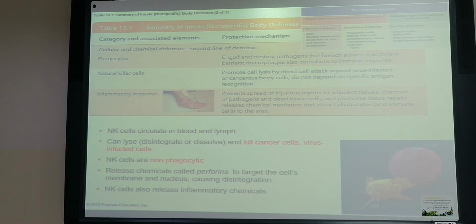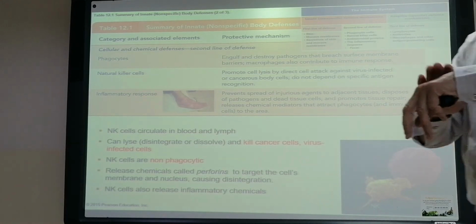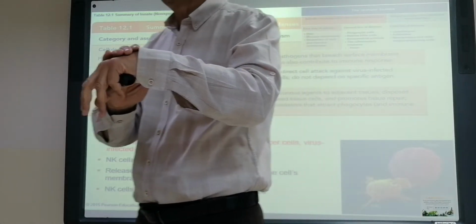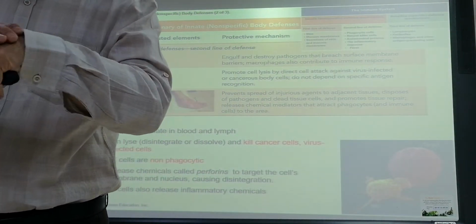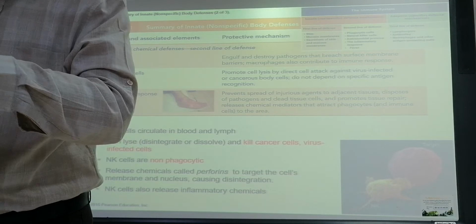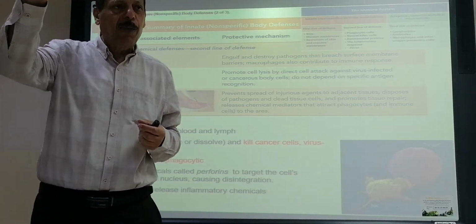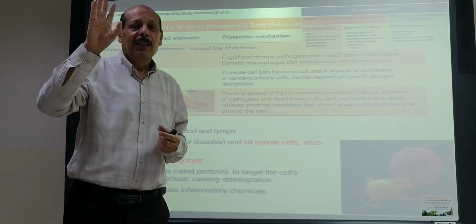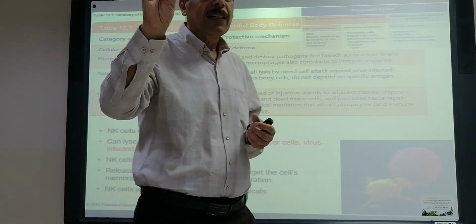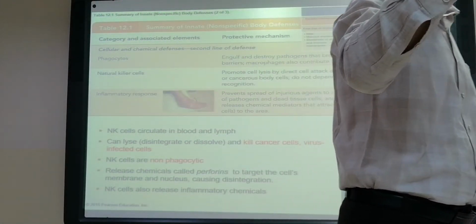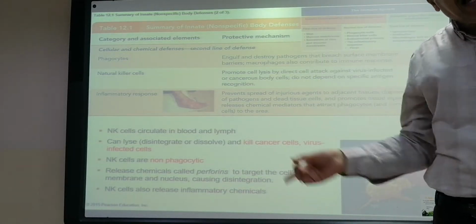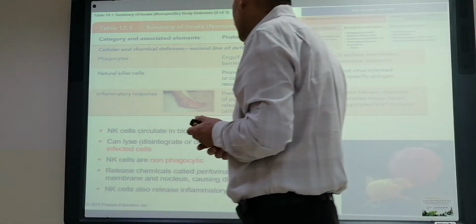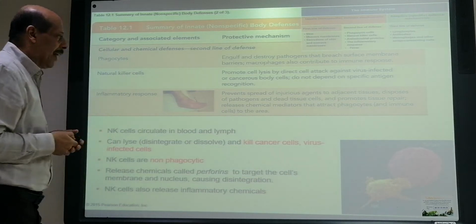The last one? When you feel it, how does it feel? Warm, yes, hotness. So those are the 4 signs of inflammation: hotness, redness, swelling, and pain. We will see why those signs are coming. We will discuss that.